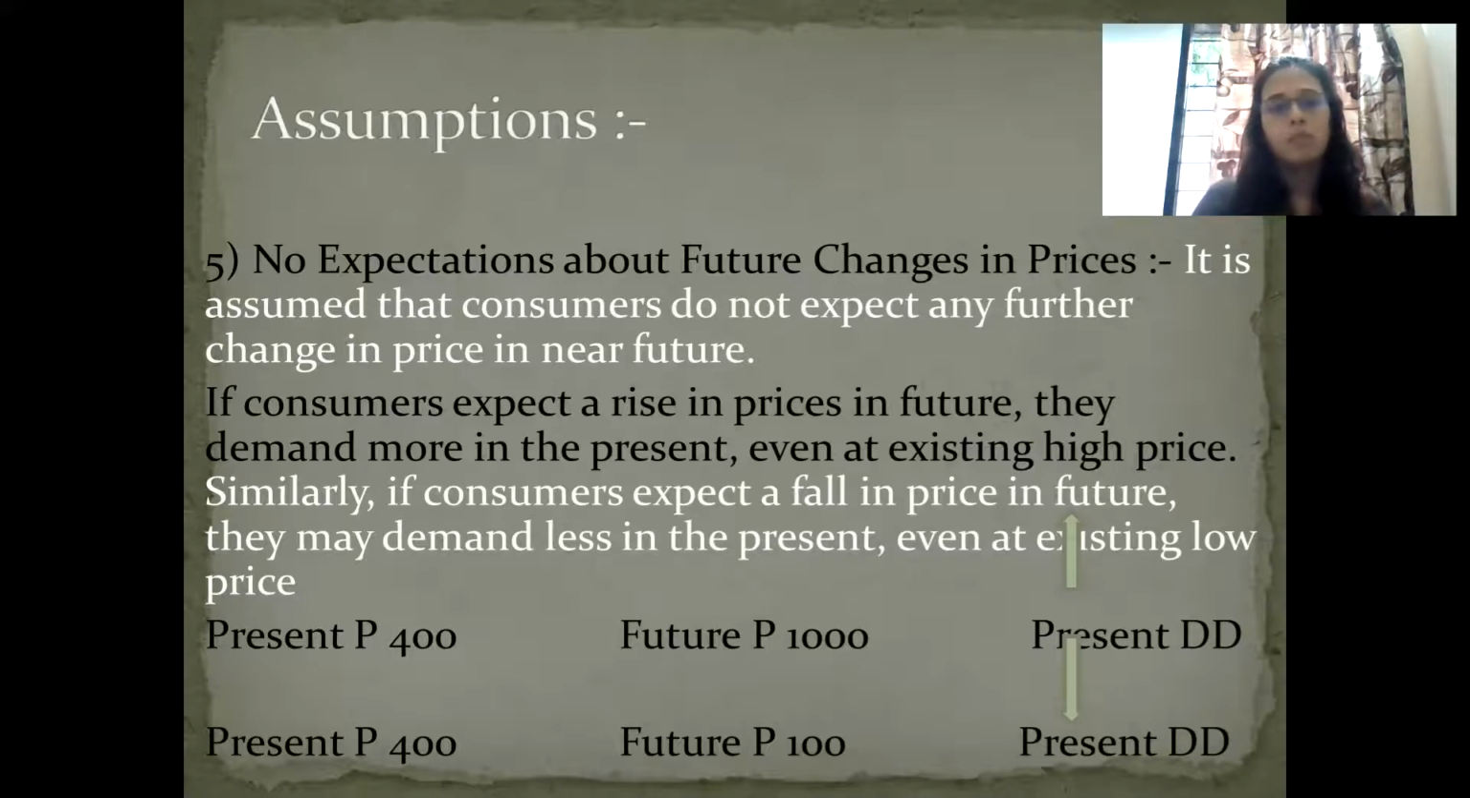And what does the law tell us? That we do not buy at a higher price, but in such a case, where we have to predict the future, it is assumed that consumers do not expect. Therefore, we are going to assume that consumers are not going to predict future prices. So presently, if it is 400, future it should be, future is 1000. If presently 400, future is 100. So what is happening? They are predicting, and according to prediction, they have started planning. So it should not be like that.